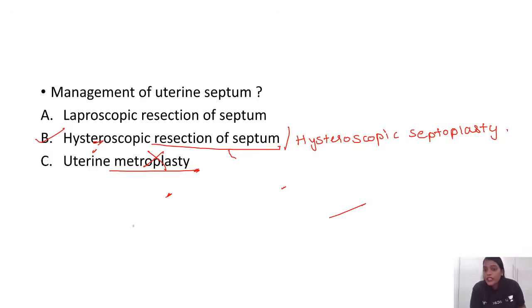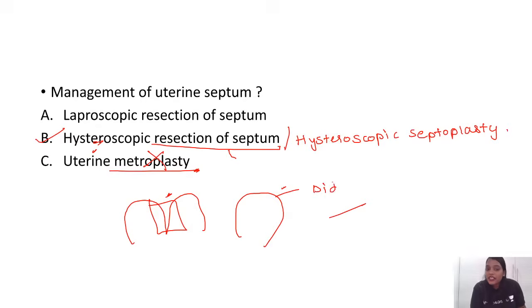What is metroplasty? Metroplasty is where you remove the medial half of the uterus and do the unification surgery of the uterus. Metroplasty will be done for didelphys and bicornuate uterus.